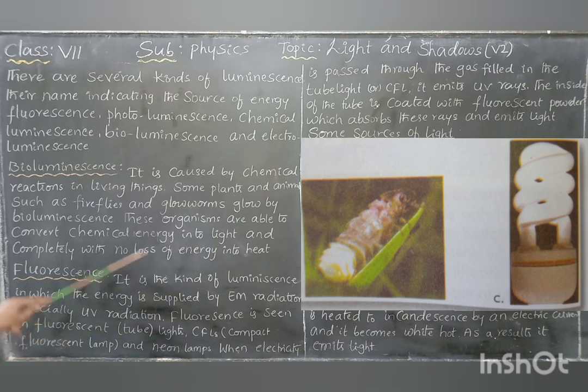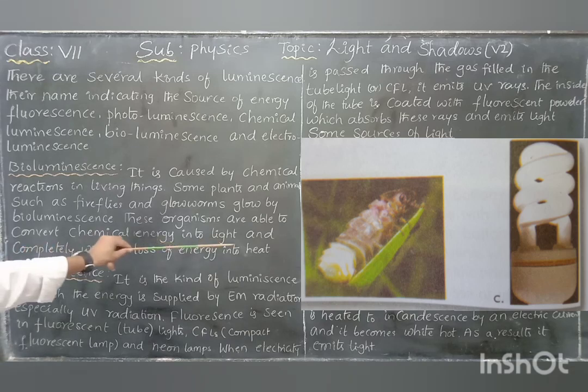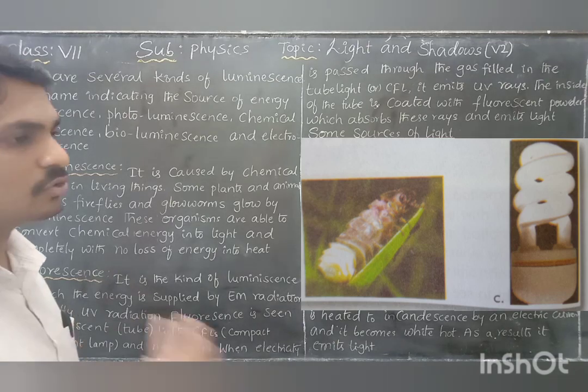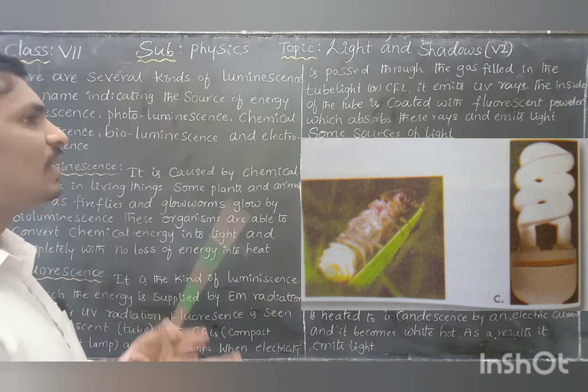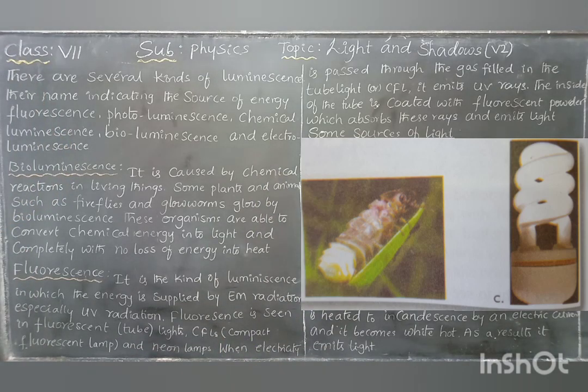Let us take an example. Fireflies and glowworms glow by bioluminescence. These organisms are able to convert chemical energy into light. They take chemical energy as input and convert it into light energy completely, with no loss of energy as heat. There is no loss of heat energy. Whatever the chemical energy, it is completely converted into light energy. That is bioluminescence.